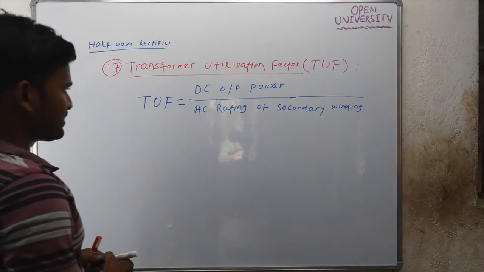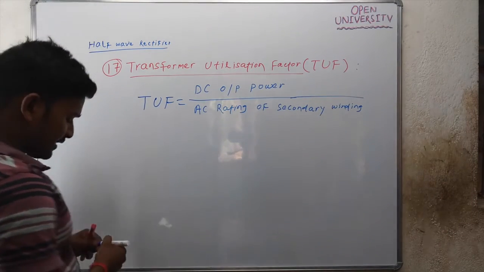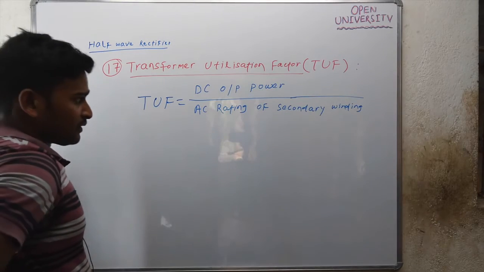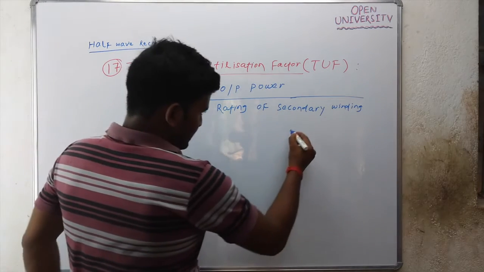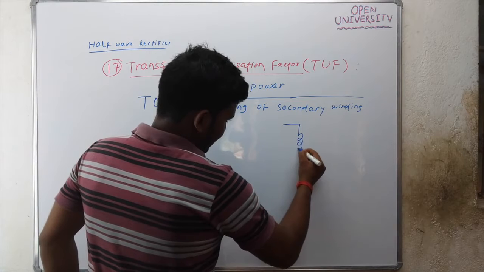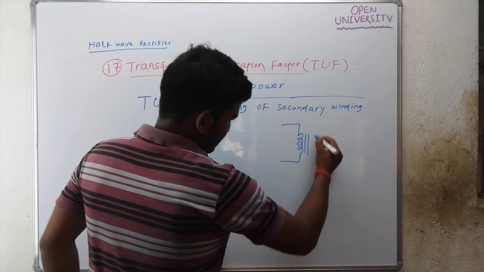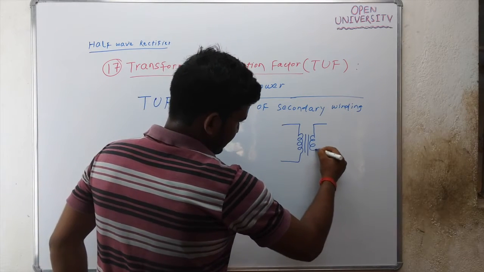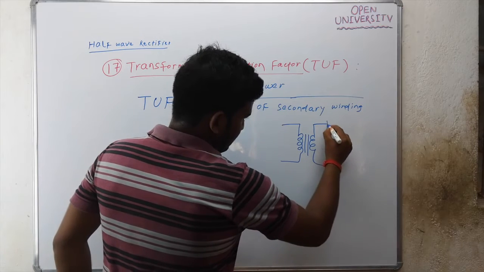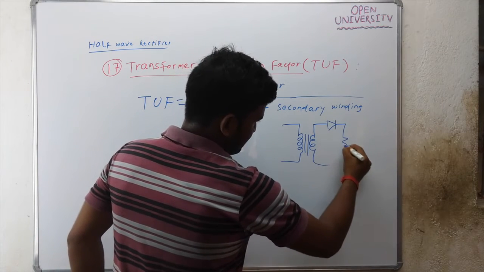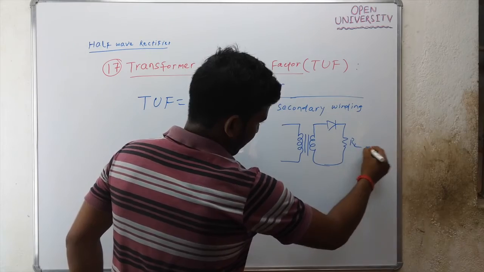What is AC rating of the secondary winding? This is your primary winding, this is the secondary winding, this is the diode, this is load resistance RL.